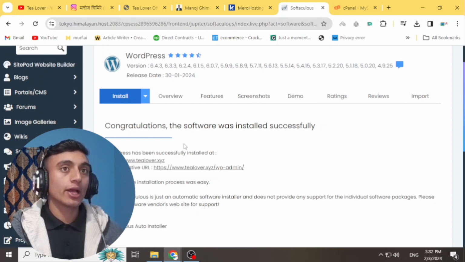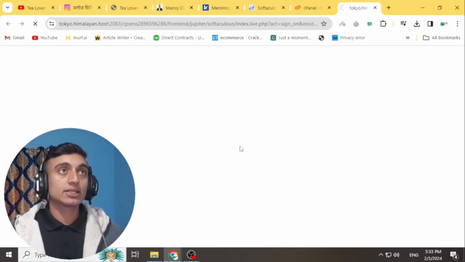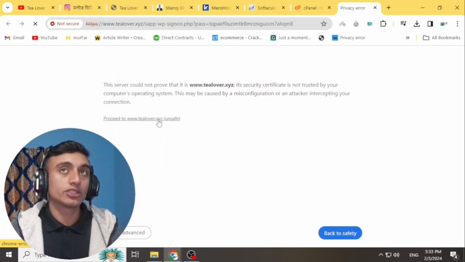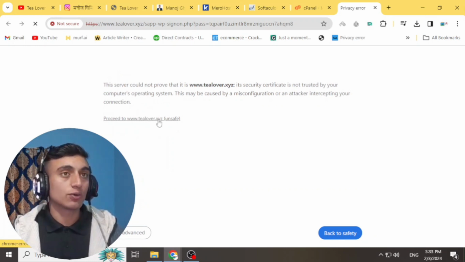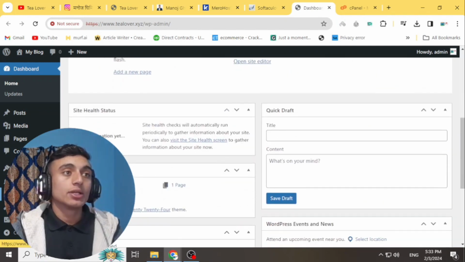Okay, so here you can see that our WordPress has been successfully installed, and if you click on this administrative URL, you will be redirected to the WordPress dashboard, where you can customize and create the WordPress website. Here you can see the connection is not private because our SSL certificate is not issued yet. Just go to Advanced and click Continue to unsafe, and you will be redirected to the dashboard of this WordPress. As you can see, WordPress has been successfully installed, and this is how you can start your work.